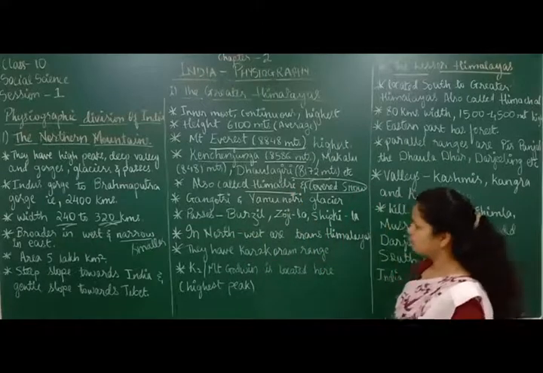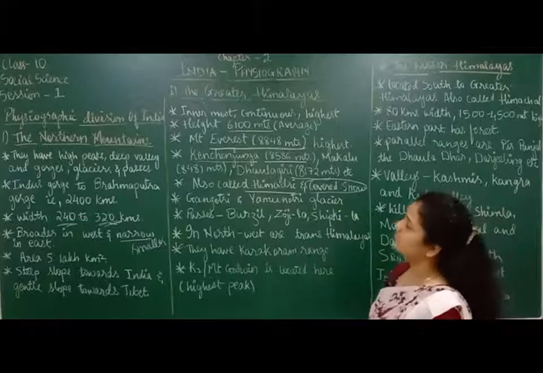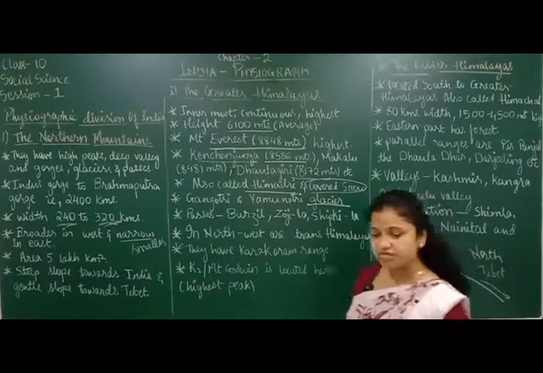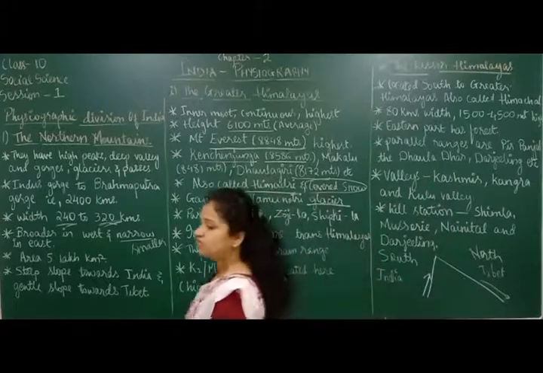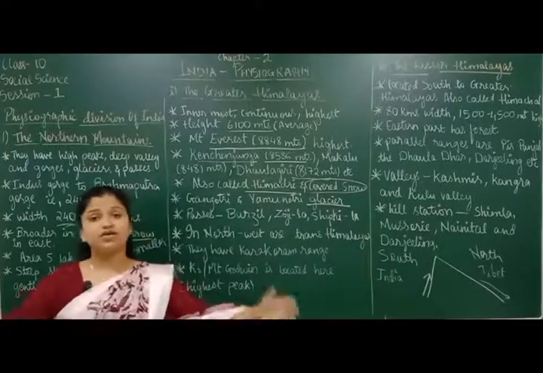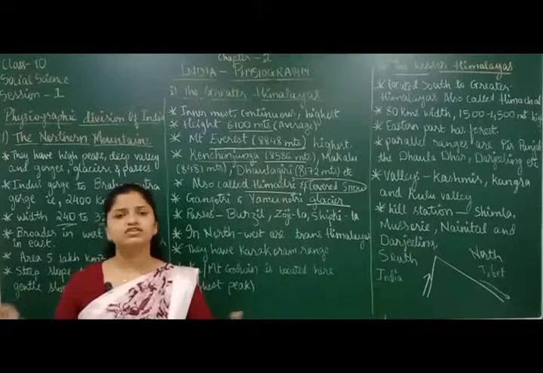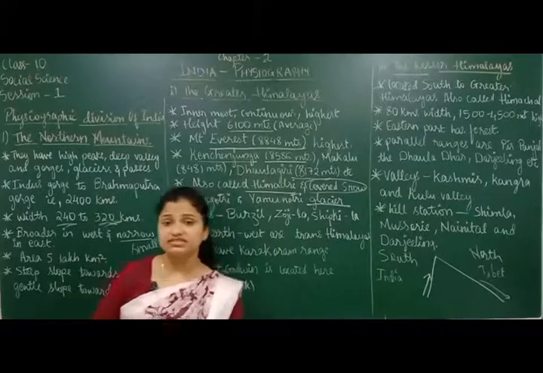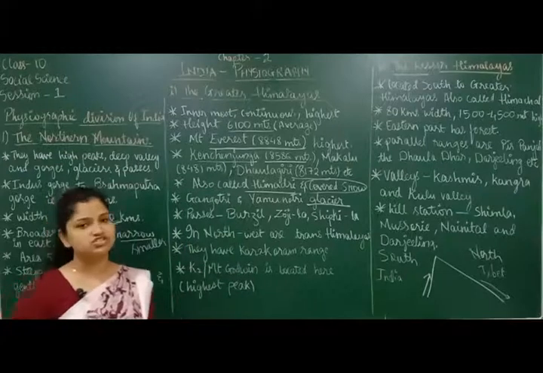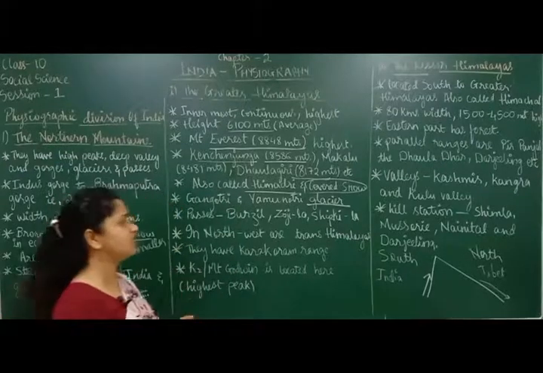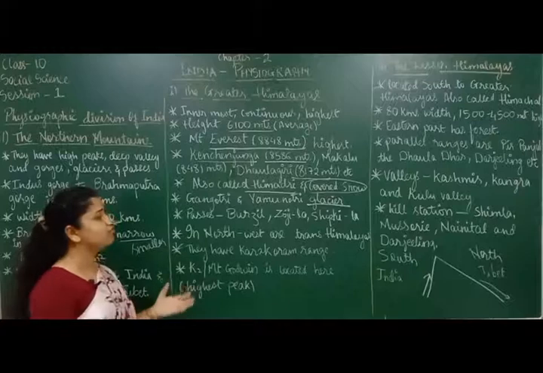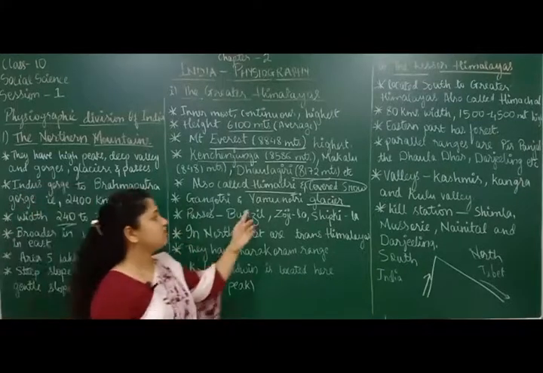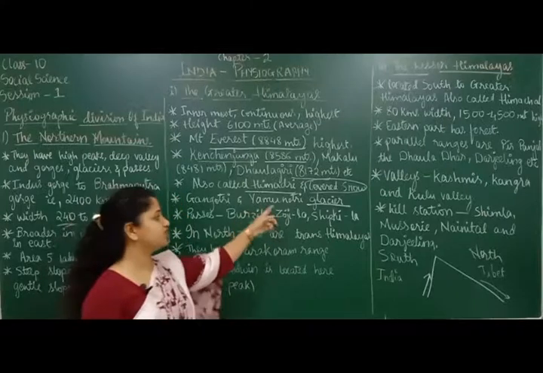Okay. Now these mountain ranges, the Greater Himalayas, have a lot of glaciers. I told you what glaciers are: mountains of snow, or blocks of snow. The whole area will be covered in snow, and that snow is not going to melt easily. Such snow is called a glacier. There are many glaciers, but two of the most important glaciers here are Gangotri and Yamunotri.